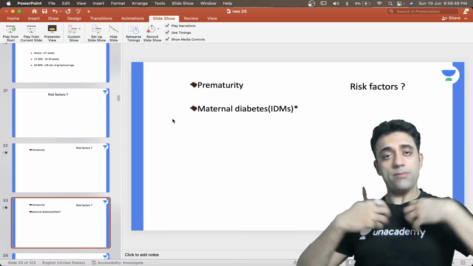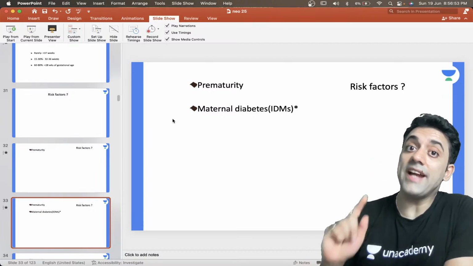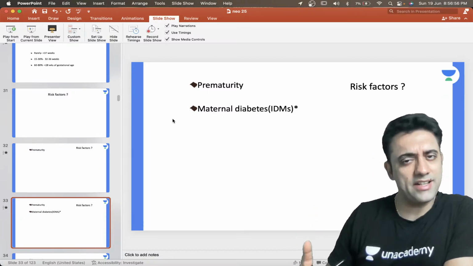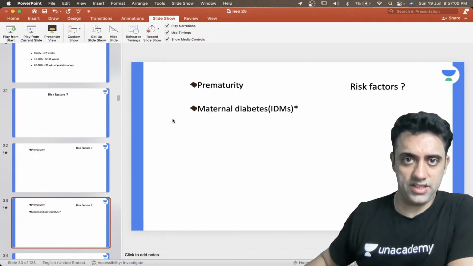Yes or no? Meconium भर गया ना अंदर, so you'll have a hyperinflated chest. And also very important, heterogeneous opacities. You remember heterogeneous opacities? I told you one is homogeneous opacities, one is heterogeneous opacities.